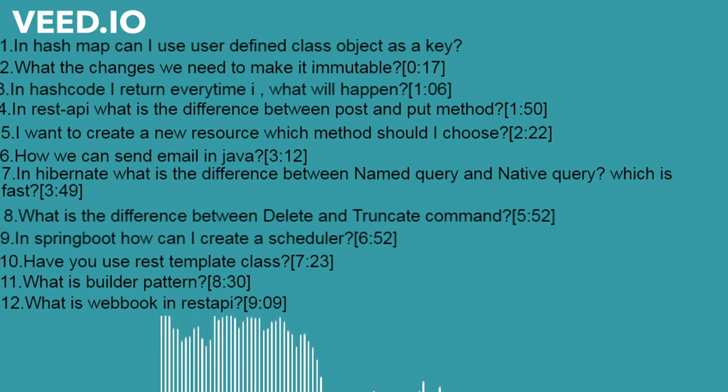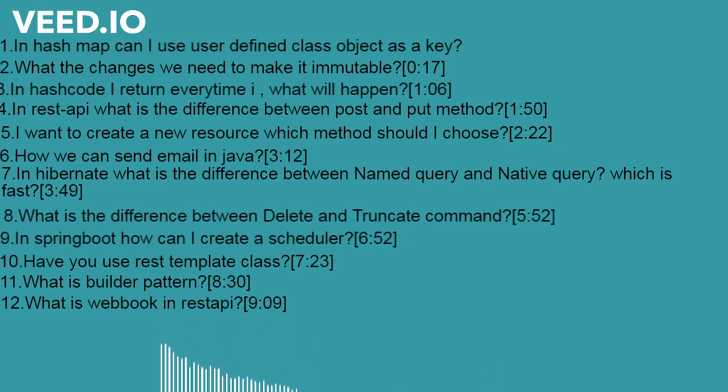But POST, I think POST is secure. So for creating a new resource, which method will we use?